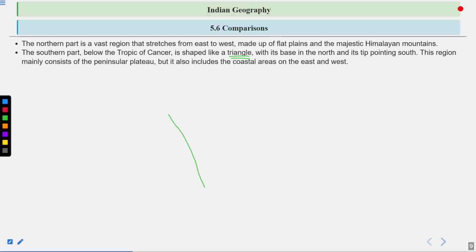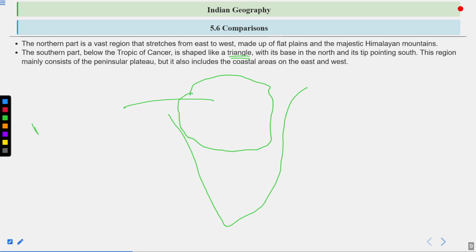Like this region, mainly that area that you are seeing, it is the peninsular area.